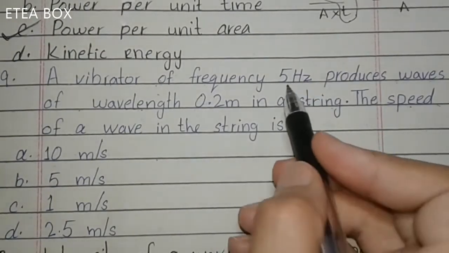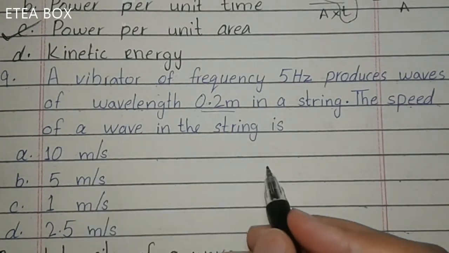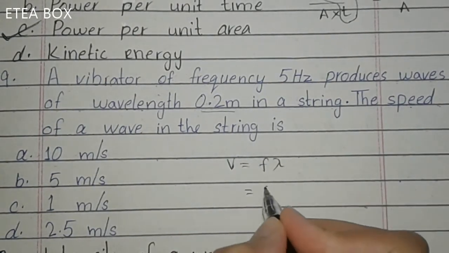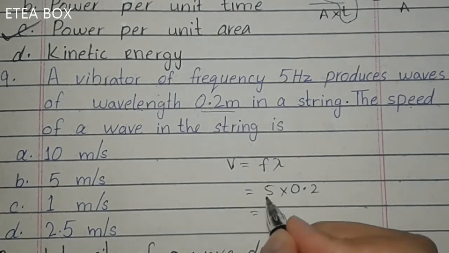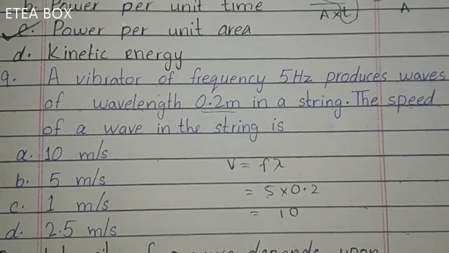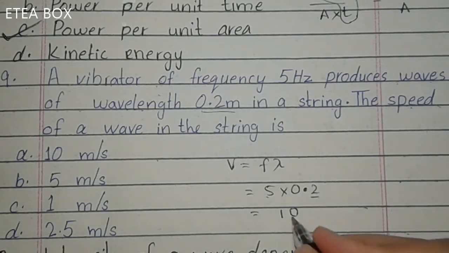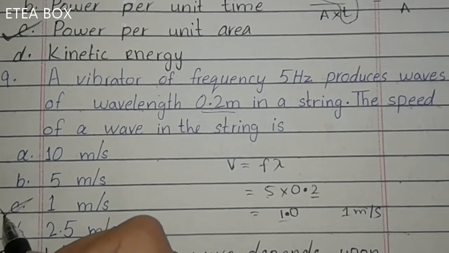Now look at the next one. A vibrator of frequency 5 Hz produces wavelength of 0.2 meter in a string. The speed of a wave in a string is, now we know that speed is equal to f lambda. Frequency is 5 multiplied by 0.2. Now 2 5s are 10, just put this 2 5s are 10. The next step is to count the digits after the point. Here the digit is 1 after the point, so put here 1, so you will get 1 meter per second. Here the answer is C.